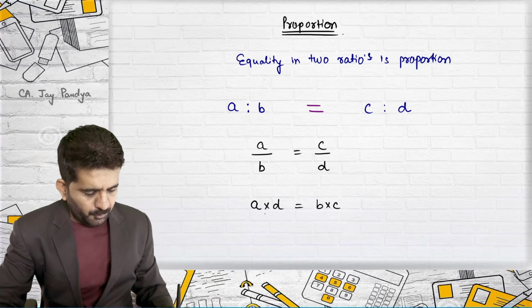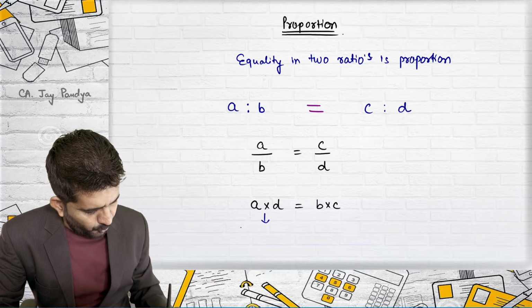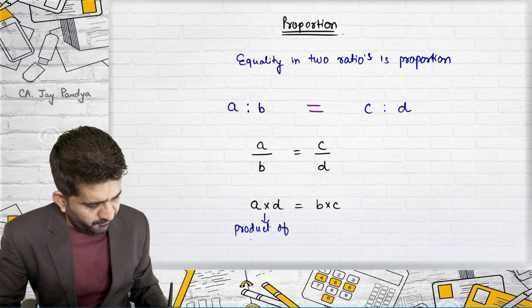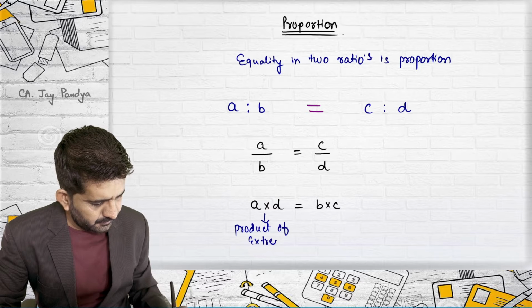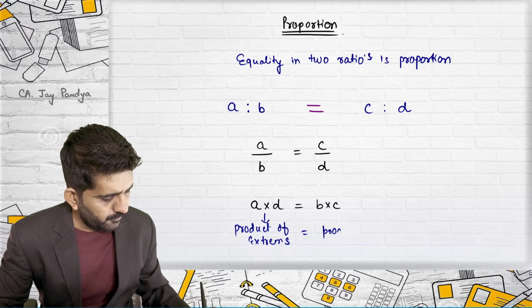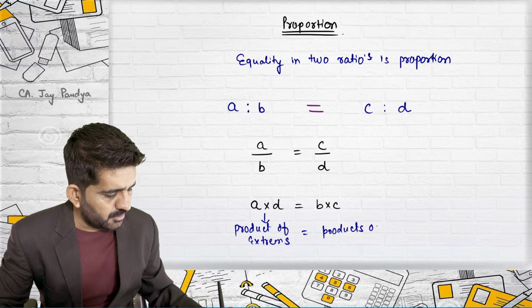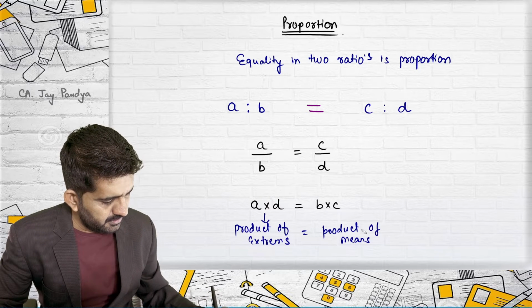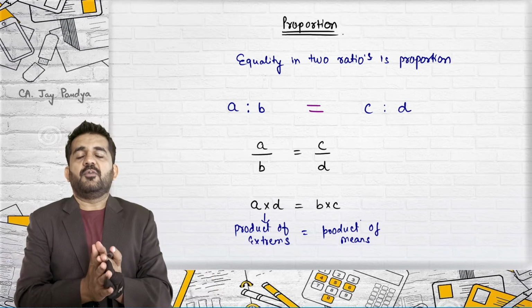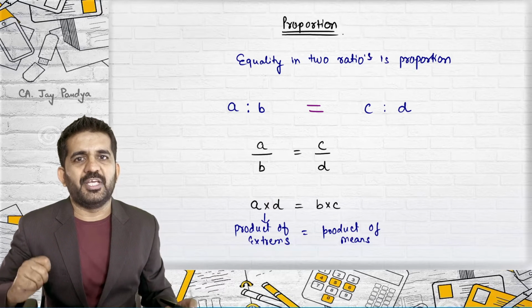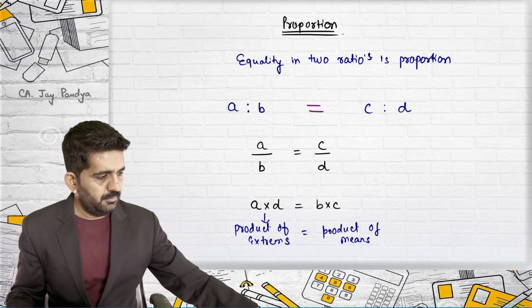So here we can prove that the product, it is multiplication, product of extremes will be equal to product of means. Product of extremes will be equal to product of means whenever two ratios are in proportion.